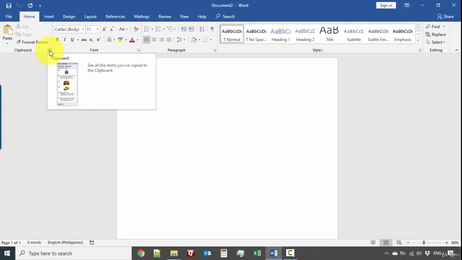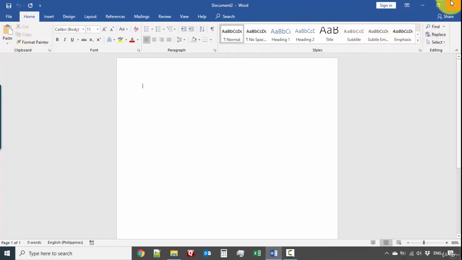You can use that launch button if you want to check for additional options, because what's displayed here are pretty much the most commonly used functions, but not all of them. There's just a whole lot of things that you could do with Word, but not all of them would be able to fit over here. For example, if you resize the window to a smaller window, then definitely you cannot show everything in here. So what Word has done is it shows you these buttons so that you can expand on them.